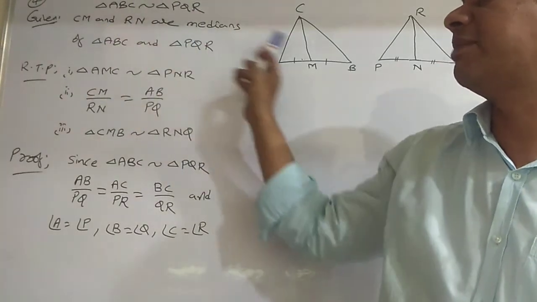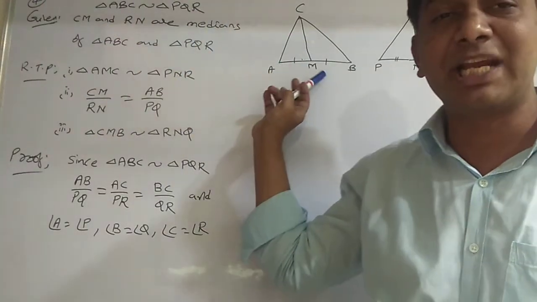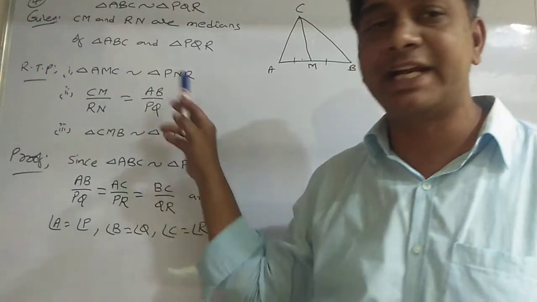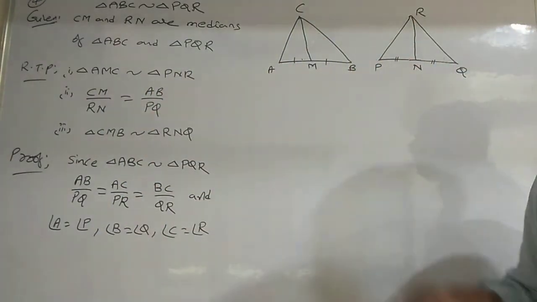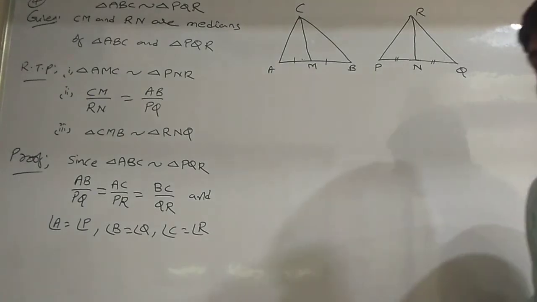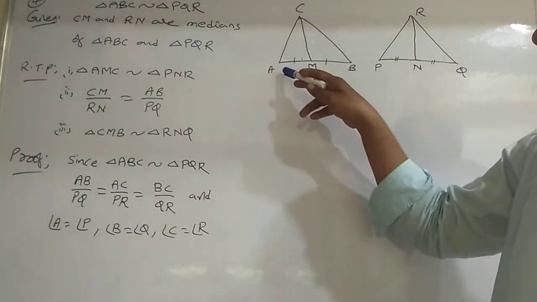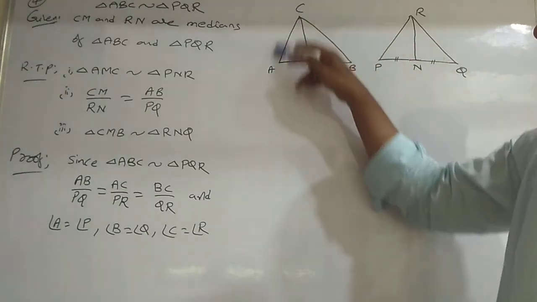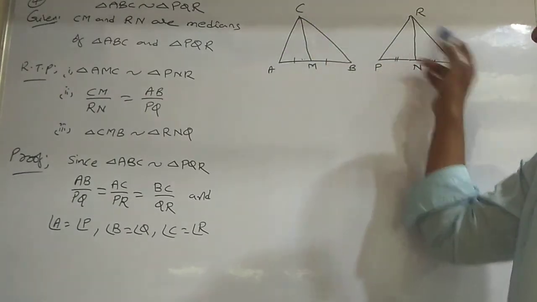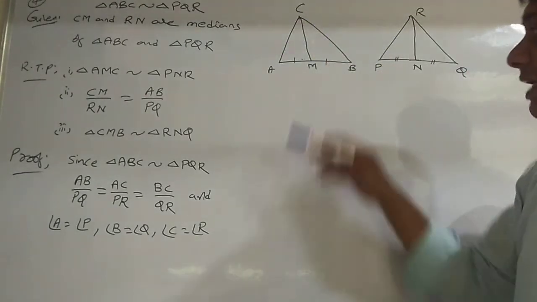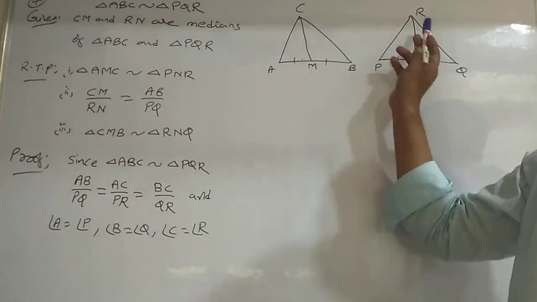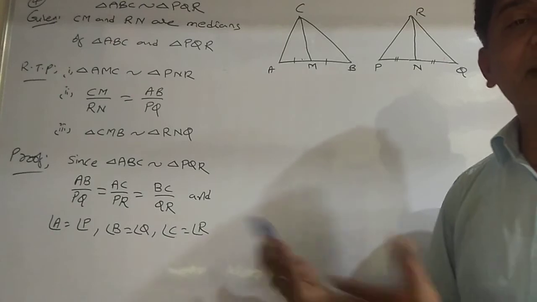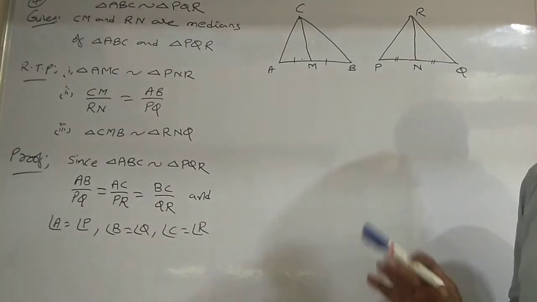CM and RN are medians of the triangles. Then you have to prove these three conditions. Since the triangles are similar, their corresponding sides are proportional: AB by PQ is equal to AC by PR is equal to BC by QR. And angle A is equal to angle P, angle B is equal to angle Q, angle C is equal to angle R. This is the similarity condition I used. I did not do anything else.